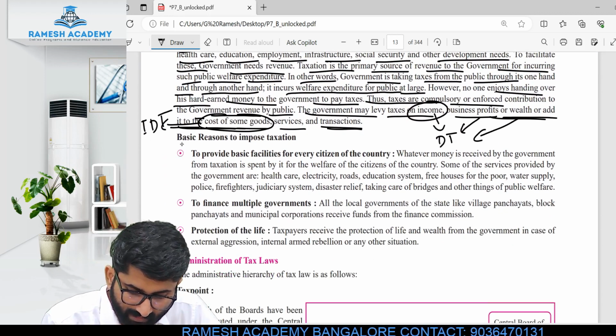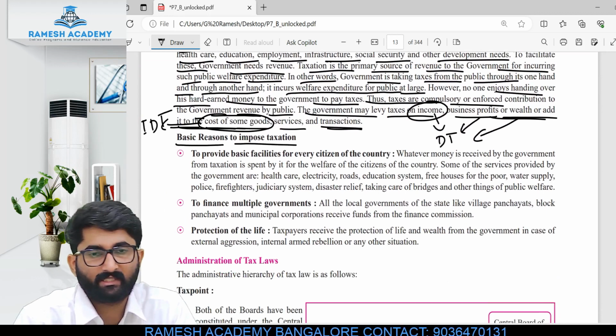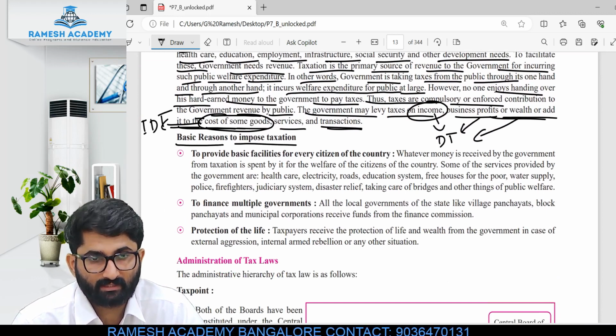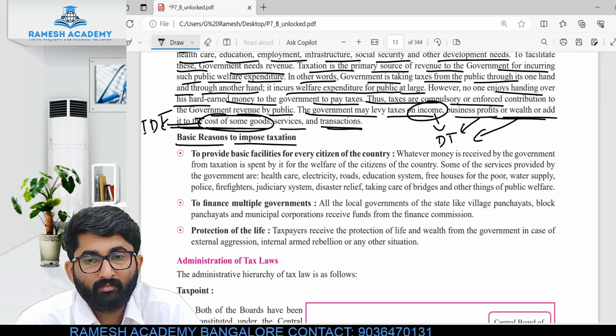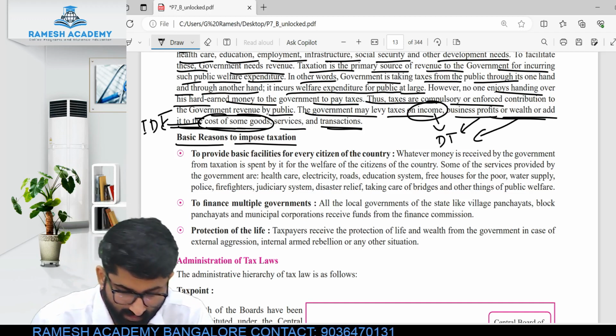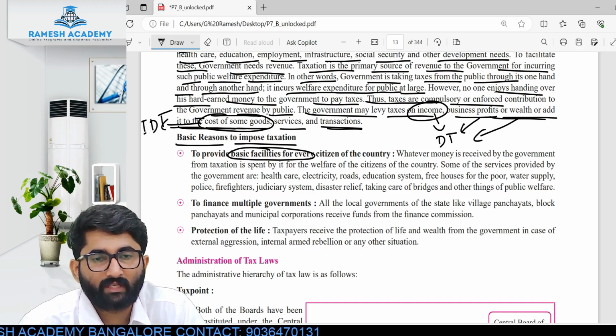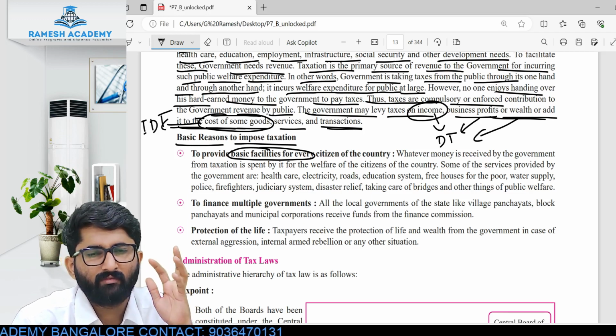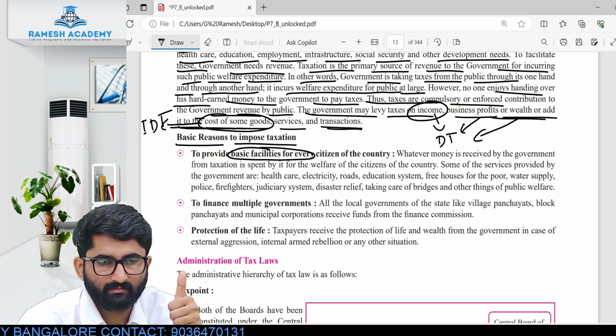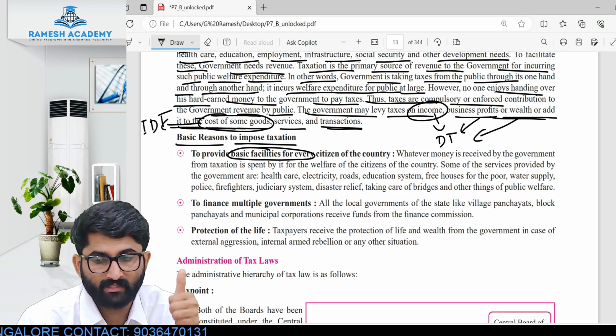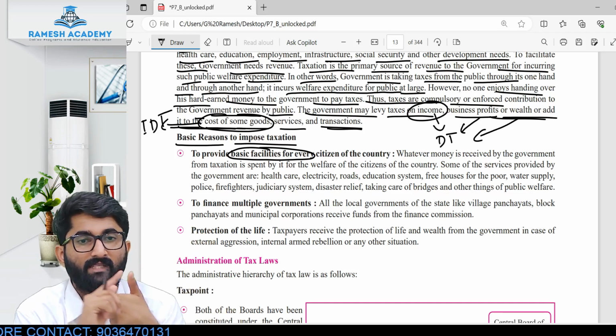Going forward, the basic reasons to impose taxation. Why do we have to impose some tax? So why is imposing taxation mandatory? First one, to provide basic facilities for every citizen of the country. What do you think is a basic facility? Land. Land is a basic facility. That means a place to stay. That is a basic facility.